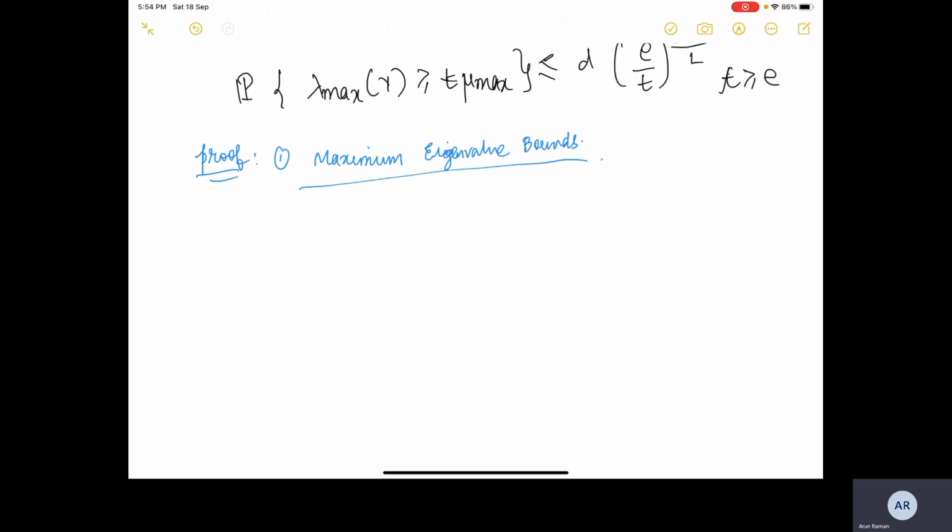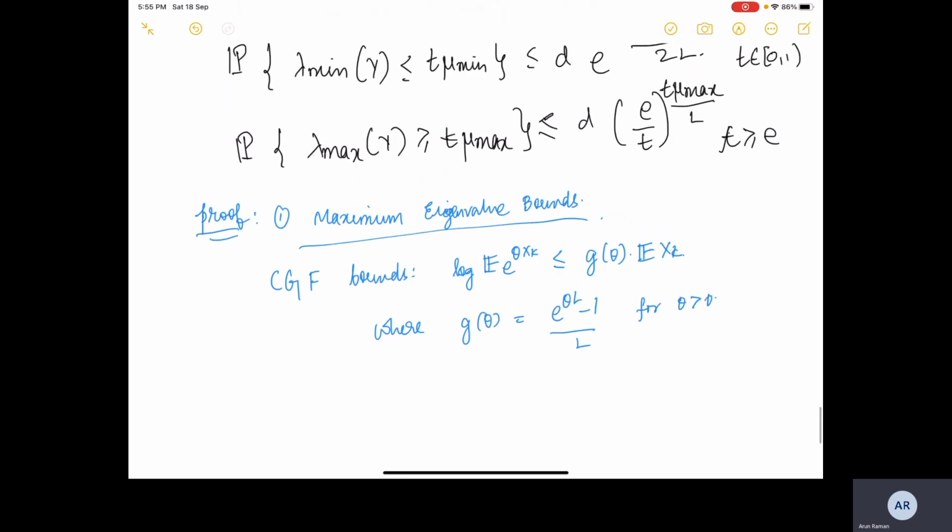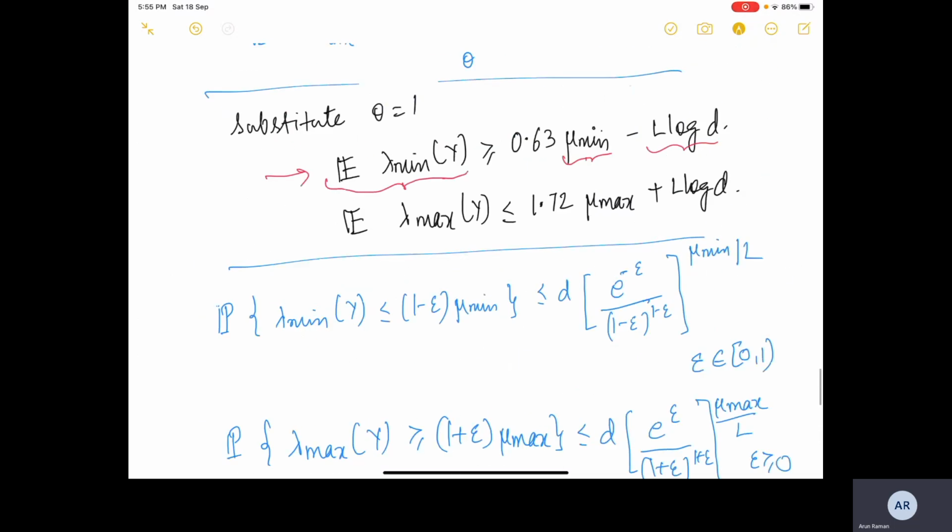If we recall our CGF bounds from before, we will have it handy with us: log expected value e raised to the power theta X_k is less than or equal to g of theta times expected value of X_k, where g of theta was (e to the theta L minus 1) by L for theta greater than 0.